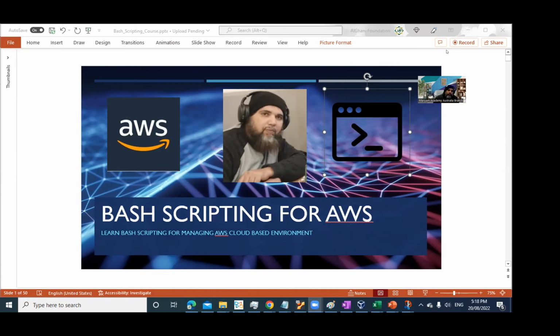Because once you start understanding the cloud, and once you start understanding bash scripting, you will see how much power you're going to gain to handle the cloud environment. And the beauty is, once you have a grip on bash, you can deal with any sort of built-in application like Terraform, which provides you the capabilities to manage all the cloud environments through a unified programming language.